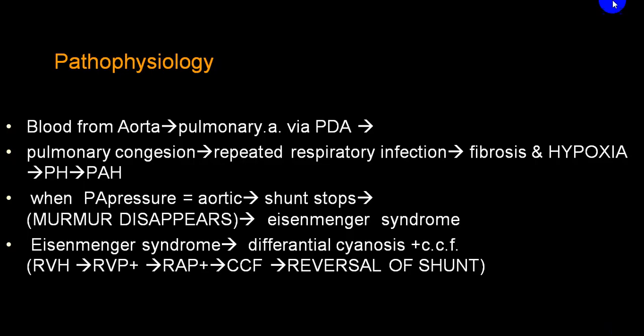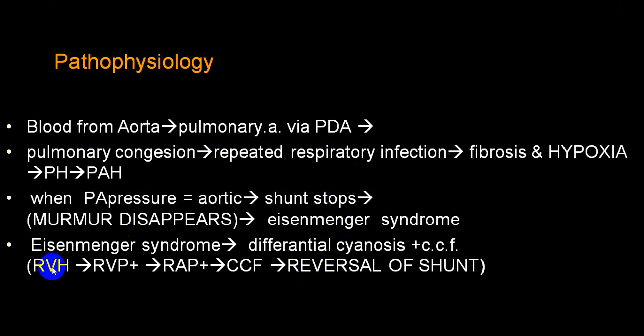Now if the pulmonary pressure becomes equal to systemic pressure, the shunt will stop. Once the shunt stops, the murmur which was occurring at the PDA will disappear. This is called Eisenmenger syndrome.